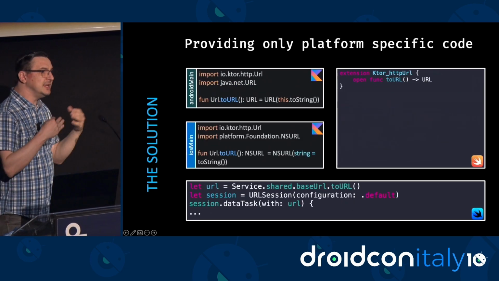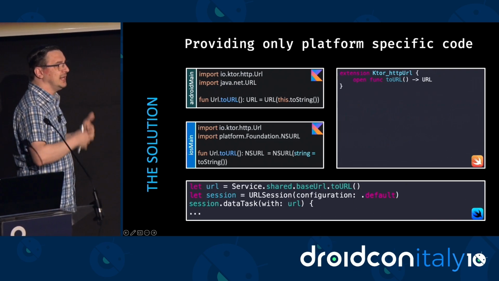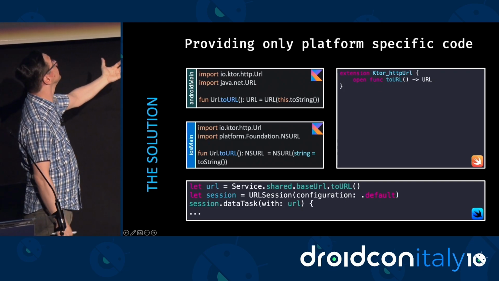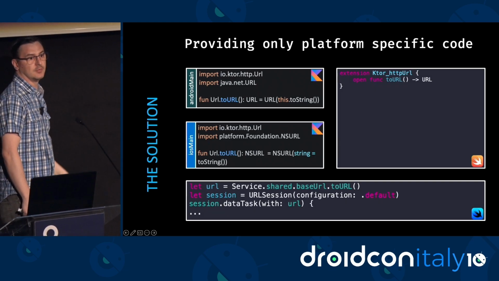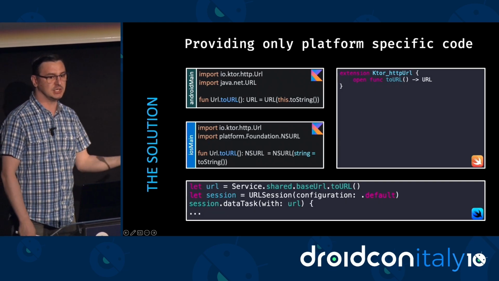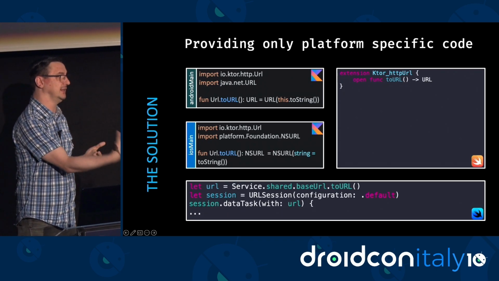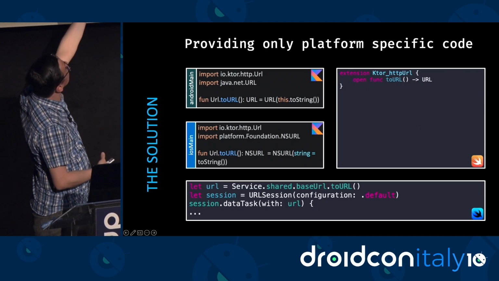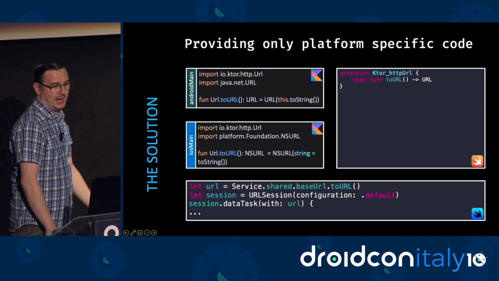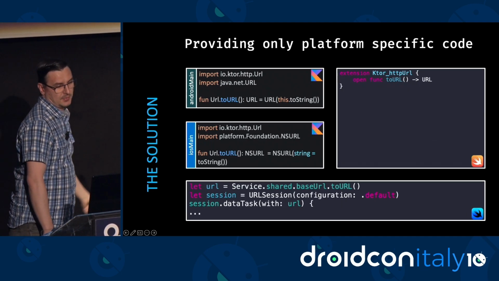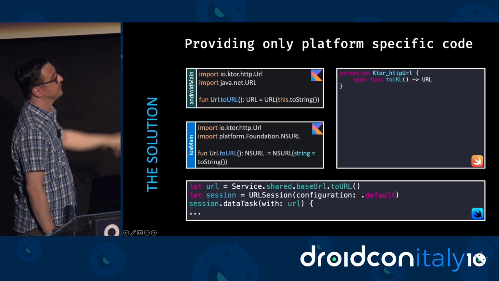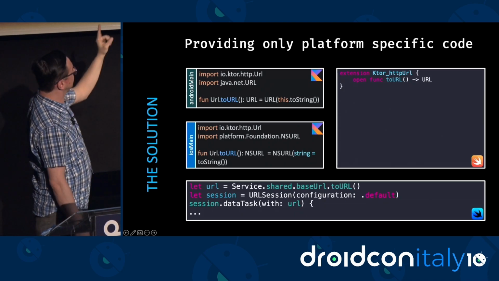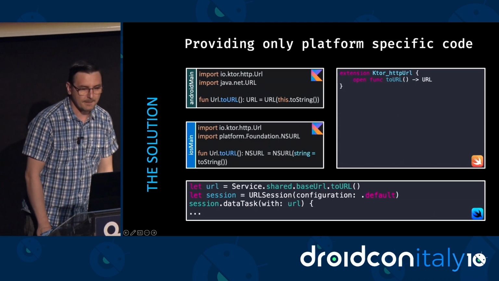Another thing is that you don't need to define everything in commonMain. You can have some functions that are specific to a particular platform and not available in the others. So in this particular case, we try to define a Ktor extension to the Ktor URL class and convert it to the native type. In the androidMain source code, I define it here to convert to Java net URL. But in the iosMain source code, I'm converting to NSURL, and thanks to the bridging between Objective-C and Swift, it is converted to a URL in Swift.